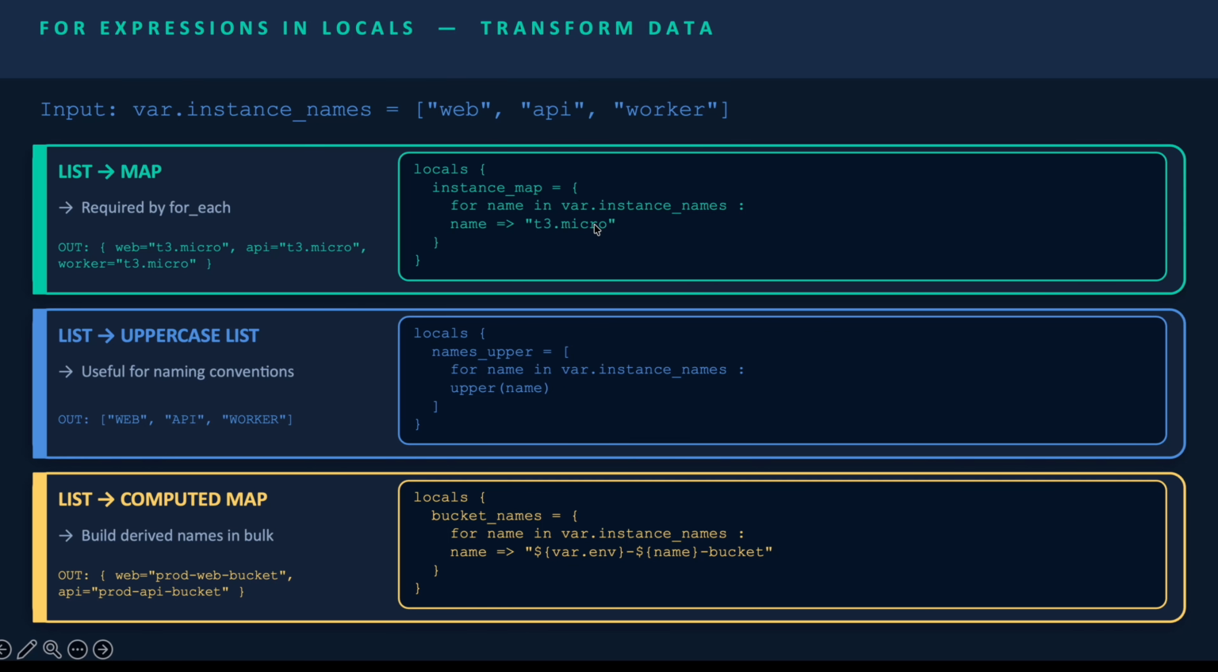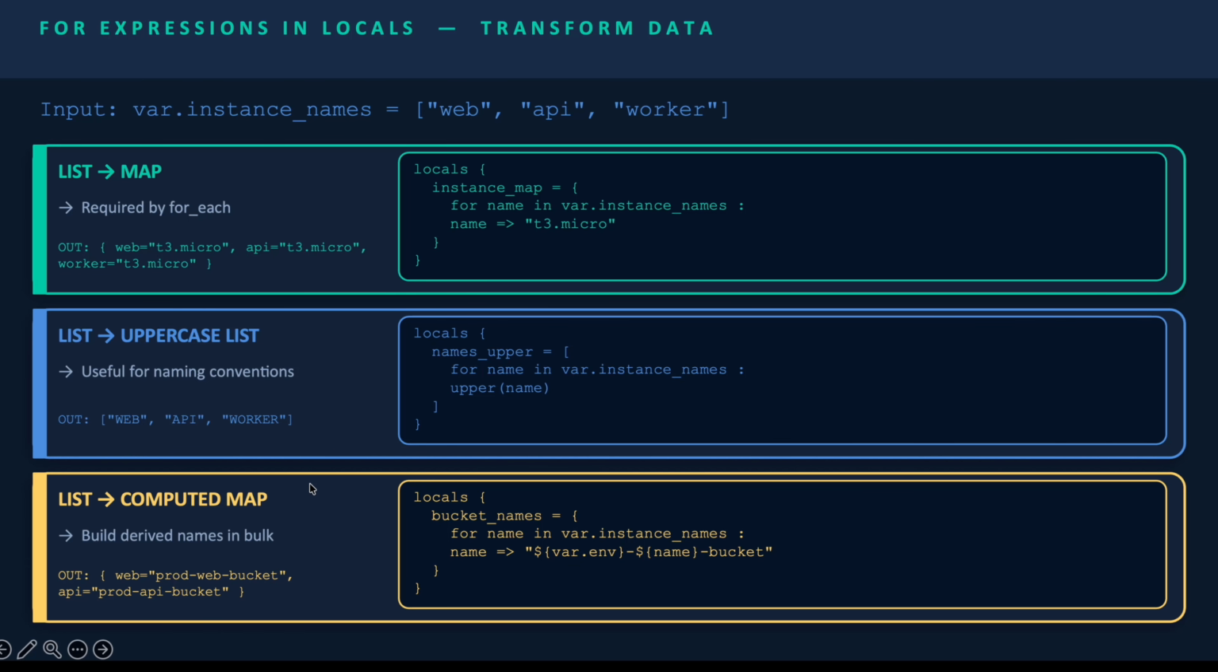So what is happening here? It converts the list into a map where each name becomes a key and the value is hard-coded, that is t3.micro. So the output will look like this: web is t3.micro, same for API and same for worker. Next we are converting the list to uppercase, that is an uppercase list. We apply the loop, for name in web_instance_names, then colon, and we apply the function upper, and it converts all the values in the list into uppercase: WEB, API, and WORKER.